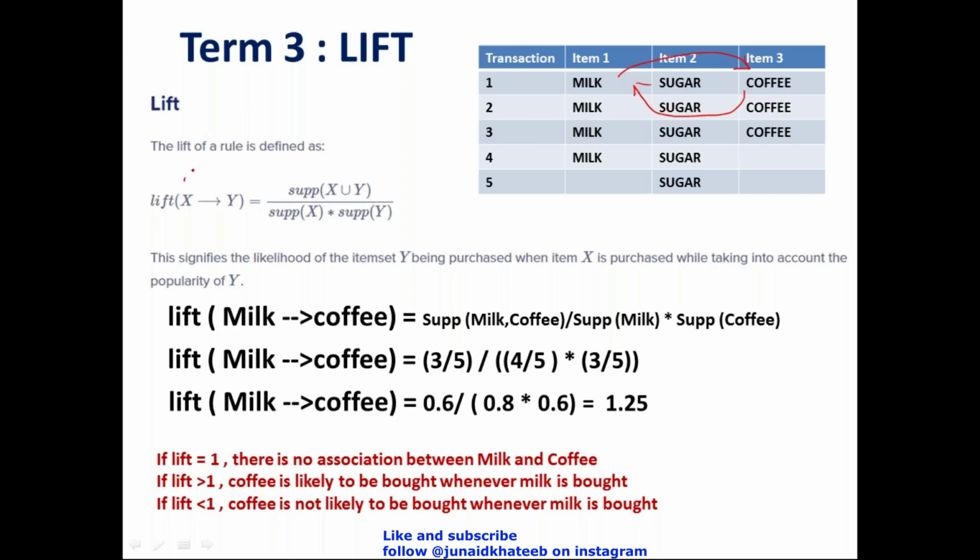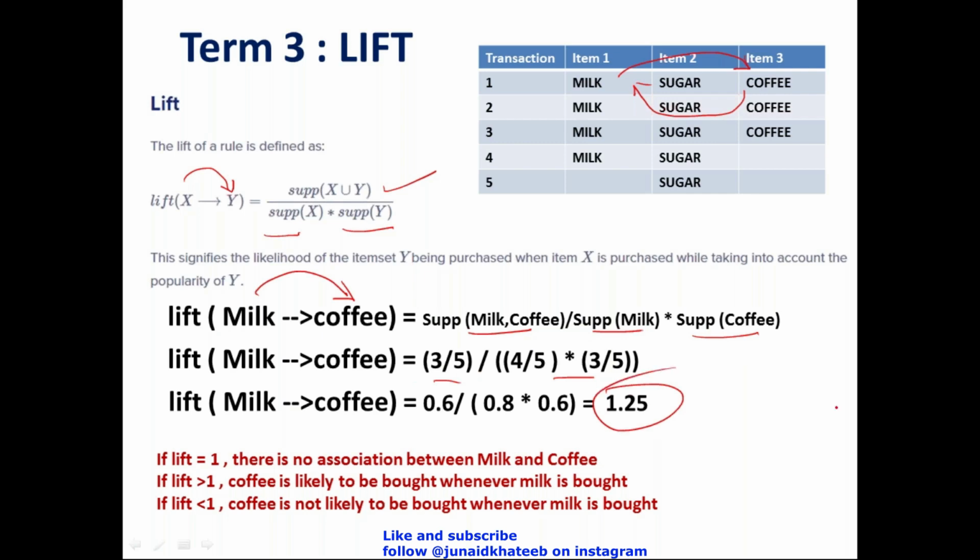So the formula for X driving Y is support of X union Y divided by support of X multiplied by support of Y. So the probability of coffee getting picked up when the person had walked in to pick up milk is support of milk comma coffee divided by support of milk multiplied by support of coffee. When I substitute this over here, I get 1.25.